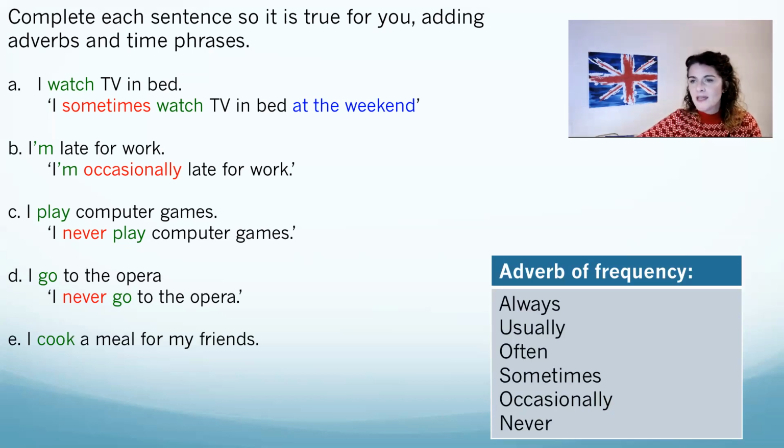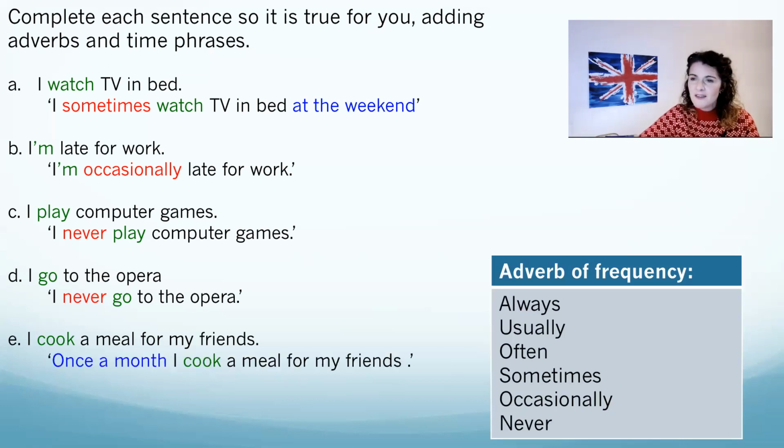Okay. What about this one? I cook a meal for my friends. Can you make this sentence true for you using adverbs of frequency and other time phrases? Okay, well, for me, about once a month, I cook a meal for my friends. So here I've used the time phrase once a month to tell you how often I do this activity.